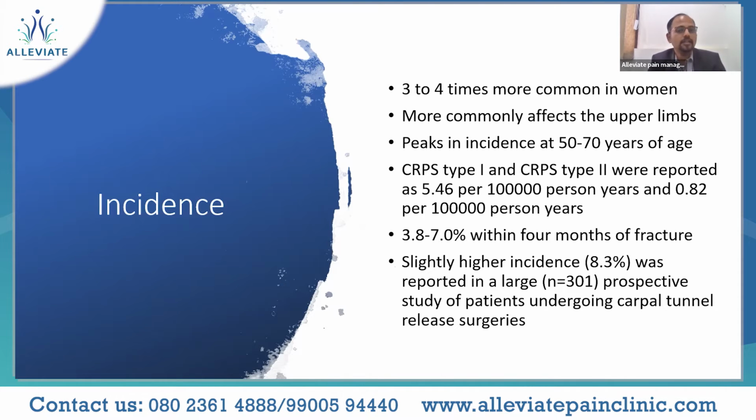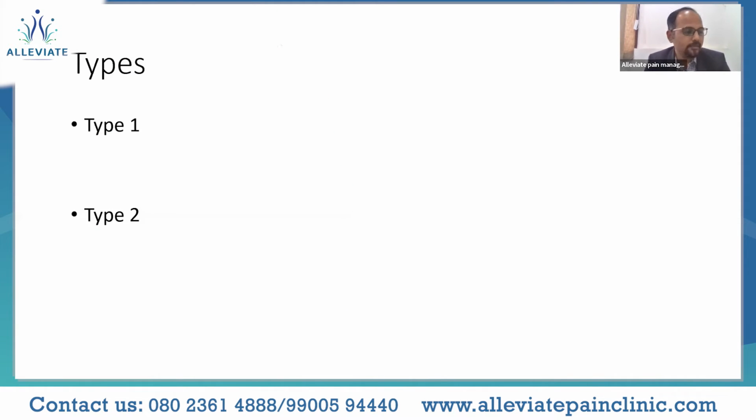That is the fracture, and within 4 months there was an incidence of 3.8 to 7% of the population presenting with such a condition. One of the studies showed a slightly higher incidence in patients undergoing carpal tunnel release surgeries. Okay, which brings us to the types, type 1 and type 2, which are differentiated by the presence of a nerve injury in the type 2 variety, whereas no nerve injury is seen in the type 1 variety.